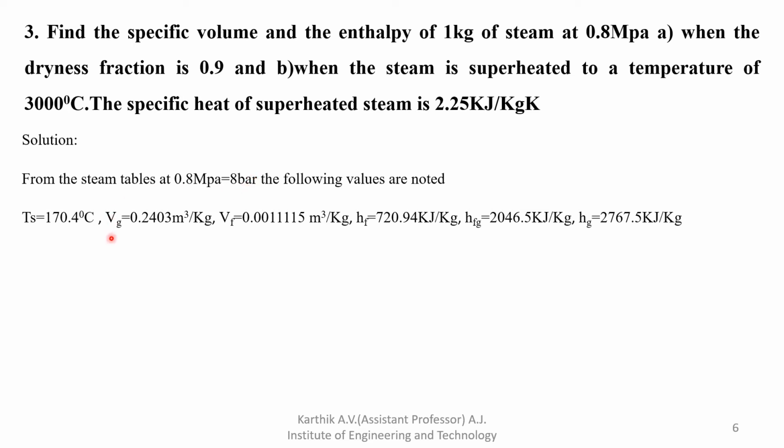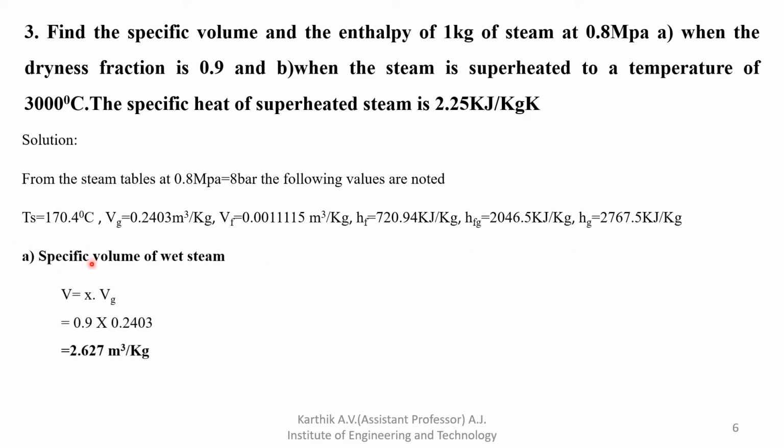Vg is equal to 0.2403 meter cube per kg. It is the specific volume, meter cube divided by kg. Hf is equal to 720.94 kilojoule per kg, Hfg is 2046.5 kilojoule per kg, and Hg is Hf plus Hfg. That answer should be the same, and it is already available in the data handbook.